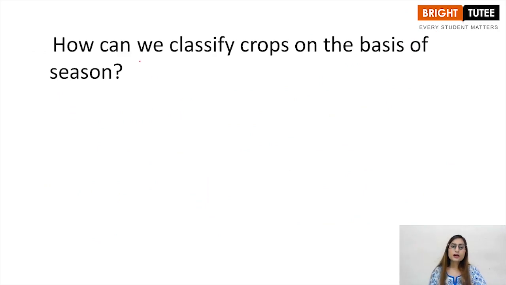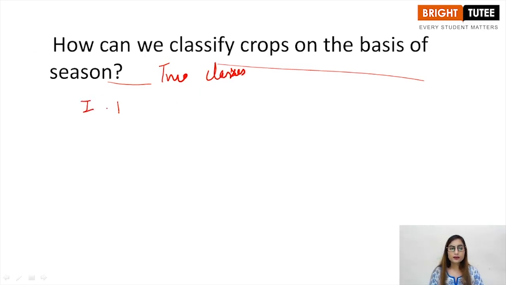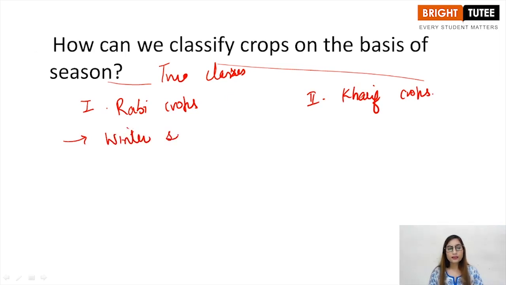Third question, how do we classify crops on the basis of season? There are two classes. First one is Rabi crops. Second one is Kharif crops, right? Basically Rabi crops are grown in winter season. I am drawing a comparison so that you can learn easily. Kharif crops are grown in rainy season. What is the time duration basically?